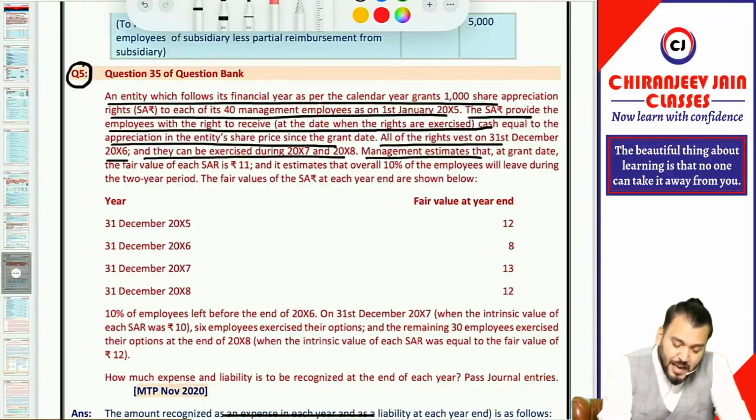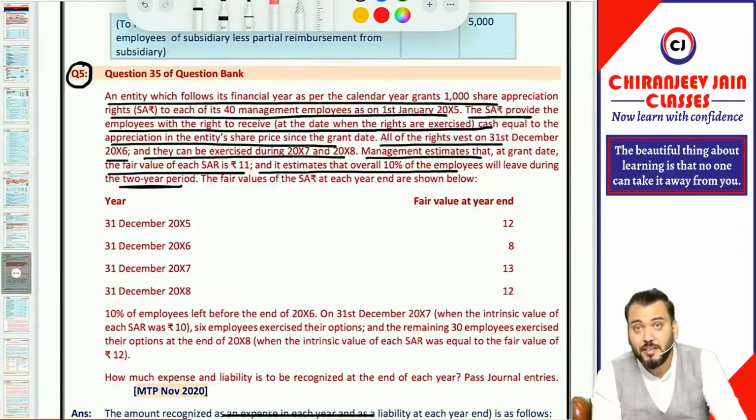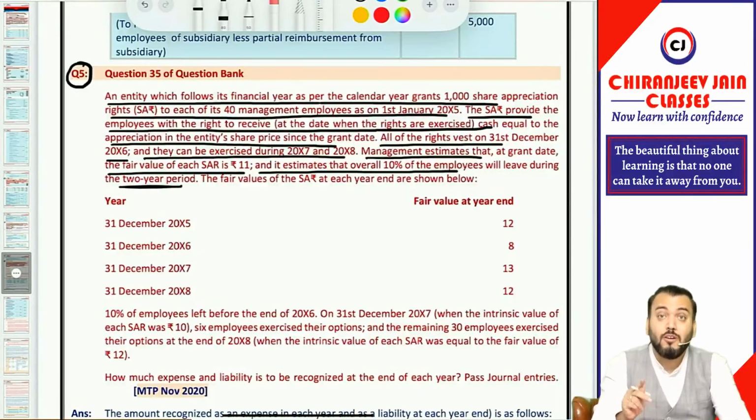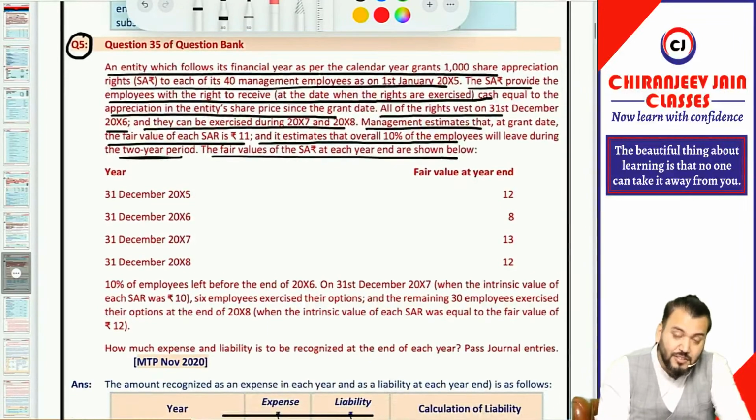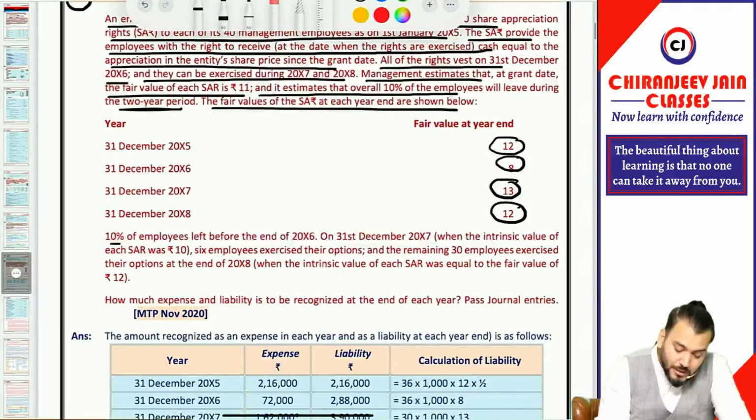Management estimates that at grant date the fair value of SAR is 11, and it estimated overall 10% of employees will leave during that 2-year period. So it is estimated that during the vesting period overall 10% of employees may leave the company. The fair value of SAR at the end of each year is given. You can see at the end of each year, means 2 vesting years and 2 exercise years, so 4 years. So at the end of each year they have given the fair value. Yes sir. 10% of employees left before the end of 2006.